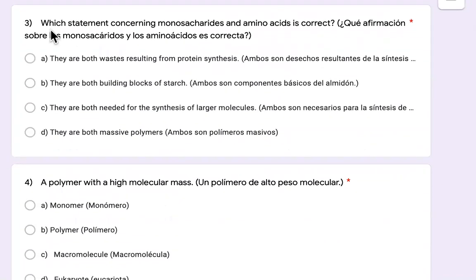3. Which statement concerning monosaccharides and amino acids is correct? They are both waste resulting from protein synthesis. They are both building blocks of starch. They are both needed for synthesis of larger molecules. They are both massive polymers.